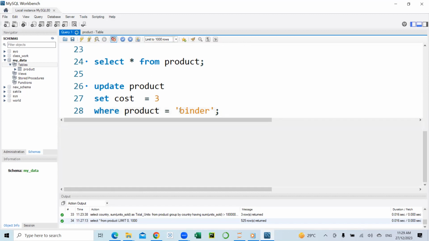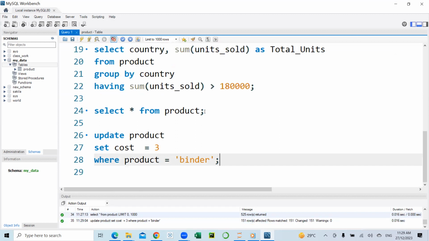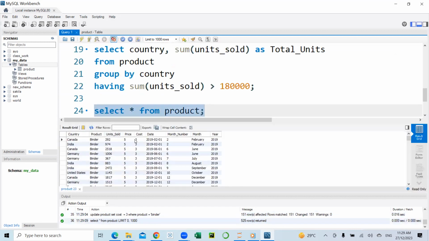All right, so I'm going to execute this. Let's go back to our table and see what we have. So now we have the cost of binder updated to 3 from what it used to be, which was 2.